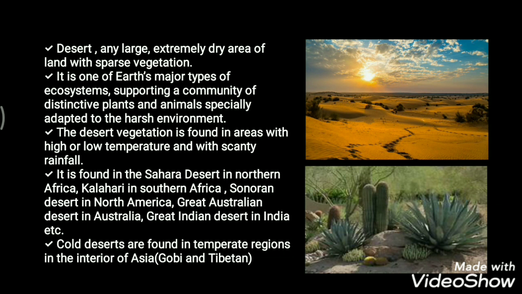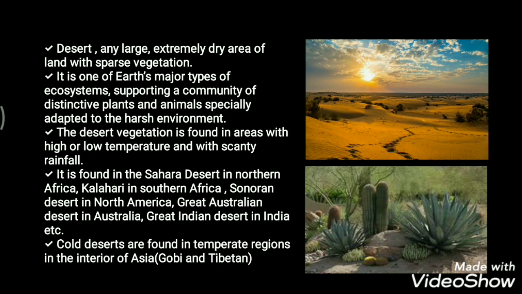Some vegetation is found in hot deserts. Suppose it is found in the Sahara Desert. We all know the Sahara Desert, it is in northern Africa. Kalahari in southern Africa, Sonoran Desert in North America, Great Australian Desert in Australia, Arabian Desert in Saudi Arabia, and Great Indian Desert in India.